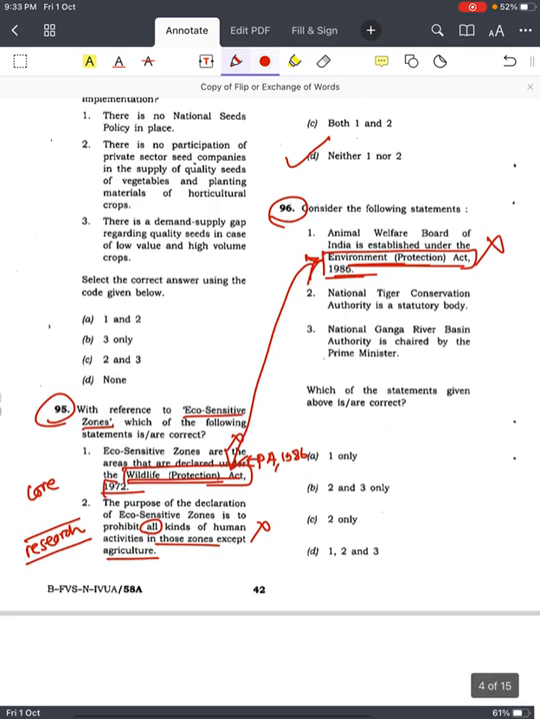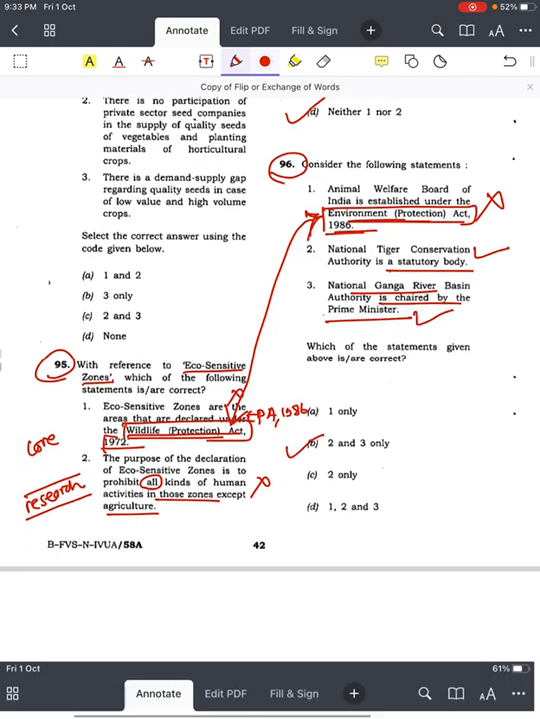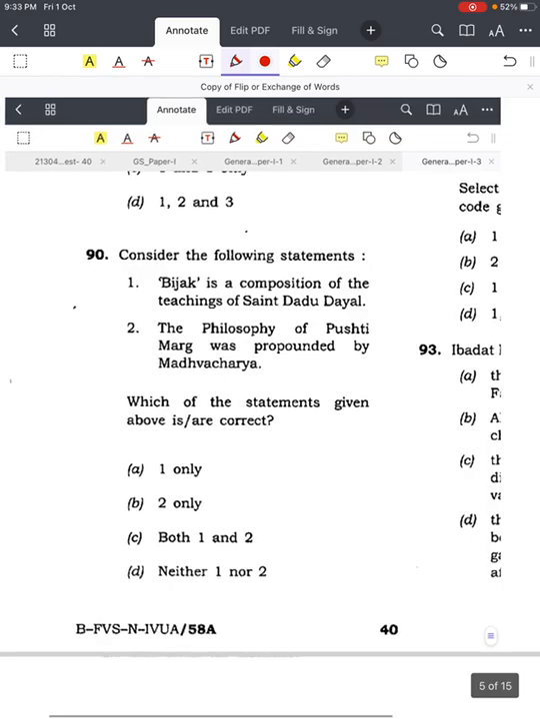Then the second statement: the National Tiger Conservation Authority is a statutory body. We know it is a statutory body. The National Ganga River Basin Authority is chaired by the Prime Minister. True. That's why the answer is 2 and 3. We'll move on to the next question.